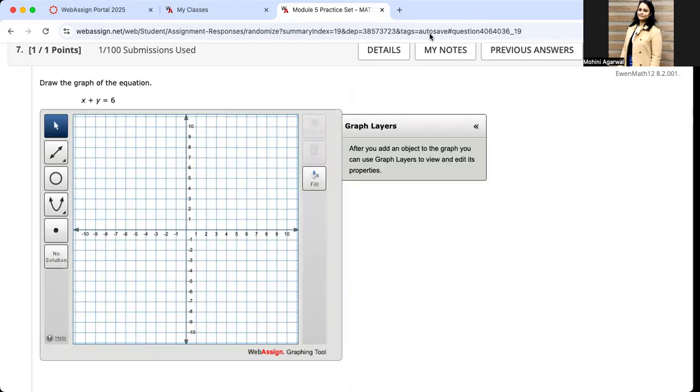In this problem, we are asked to draw the graph of the equation x plus y equals 6. Now, this number can change for you, right? You can have a different equation. So, when x plus y is 6, how do we plot that? First of all, can you tell me when x is 0, what would be the value of y? You plug in the value of x in the equation, you get y as 6. Similarly, the second situation I'm taking, I'm saying y is 0. Can you find what is the value of x? X would be 6, right?